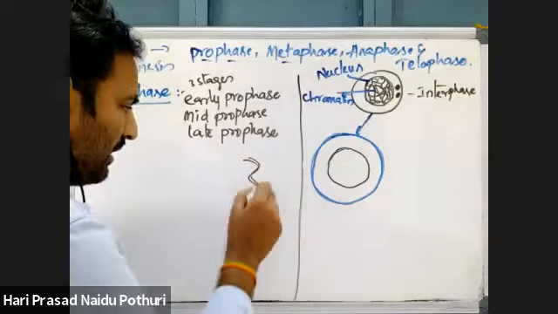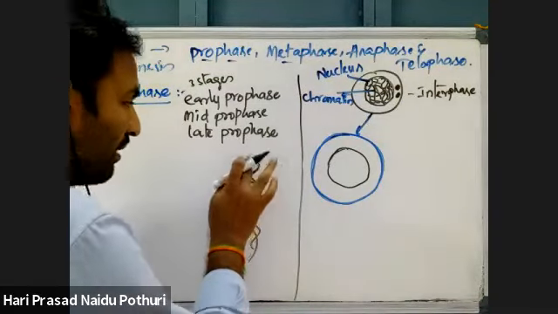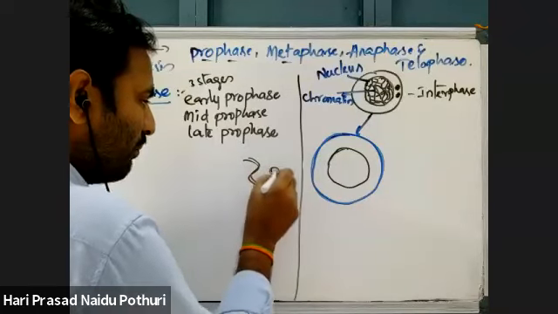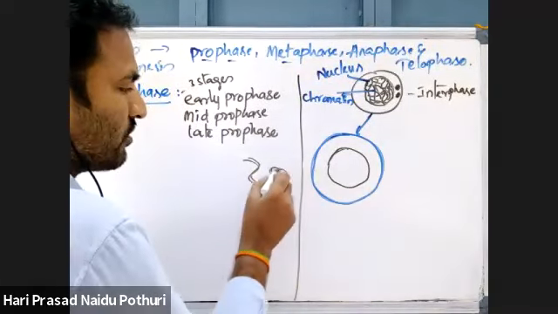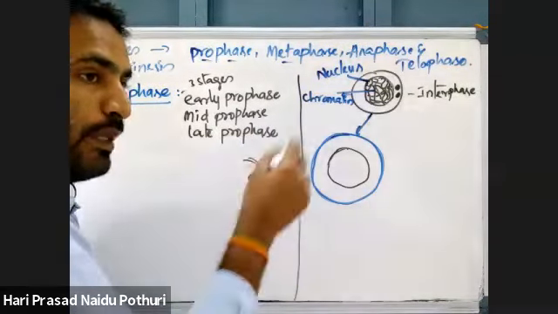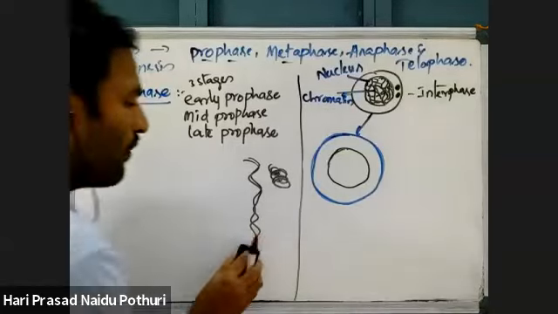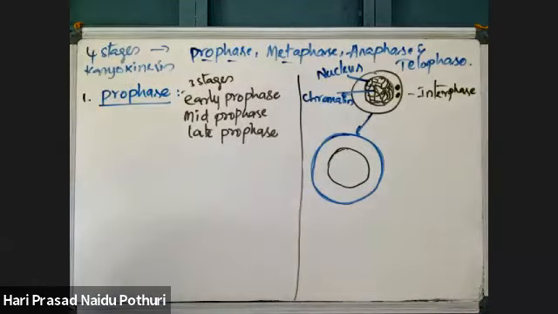If you see the DNA molecule, it is double stranded like this. This double stranded molecule combines with histone proteins. DNA will be coiled around the histone proteins. That is what we call condensation. Why condensation? To decrease the length of the DNA.